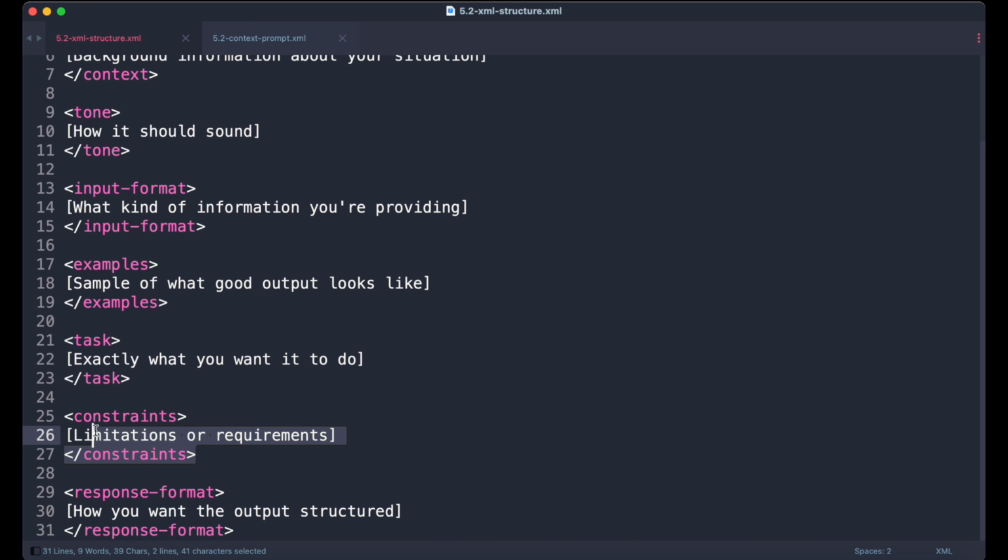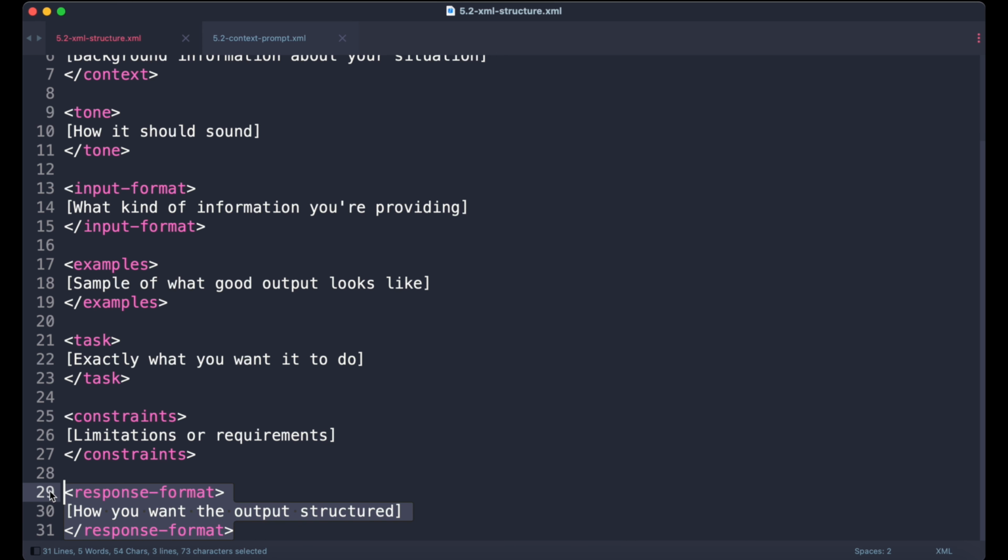Then we go to the constraints section, and that works like boundaries you set for any team member. For example, word limits, no made up data, company policies, compliance requirements. This prevents ChatGPT from going off track.